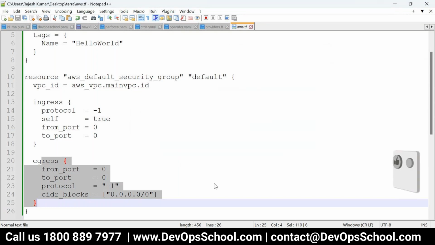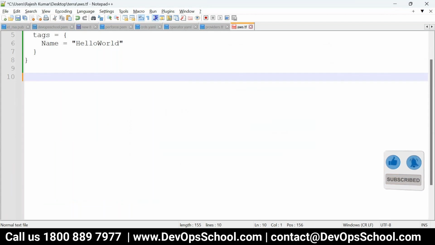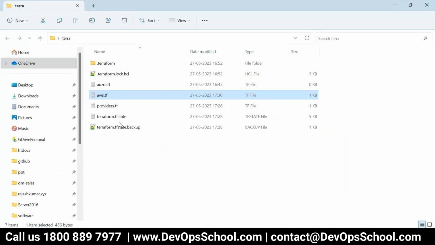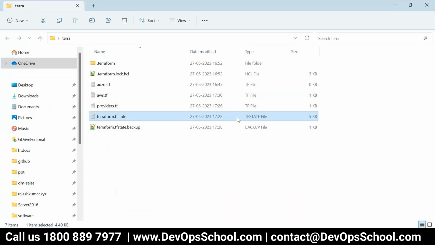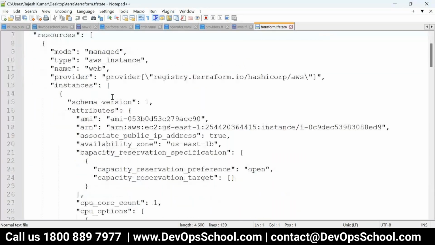So now in this flow, a state file has to be created because of the resource. So let's look at the state file now. This is the one. You should not touch this file manually, but you can look at it. It's a JSON file, and you can read it also.